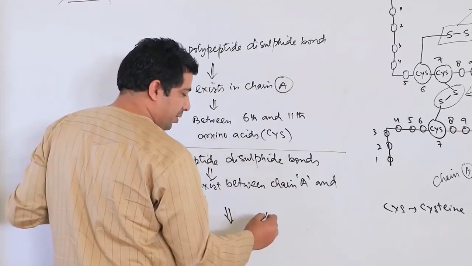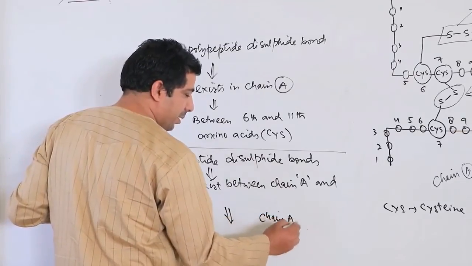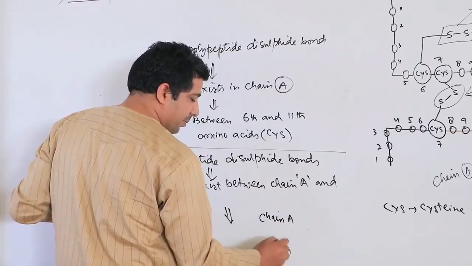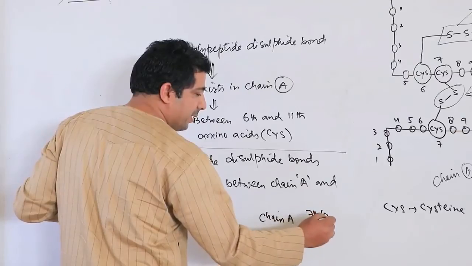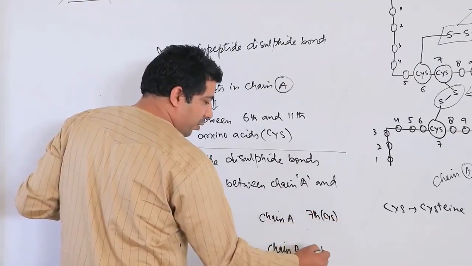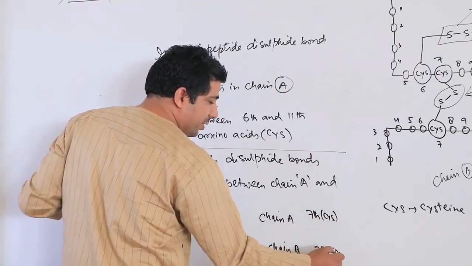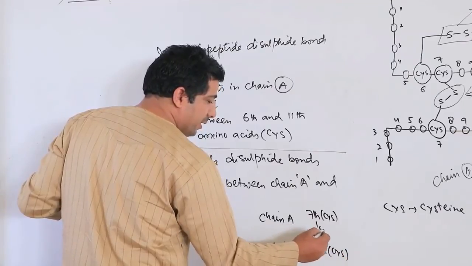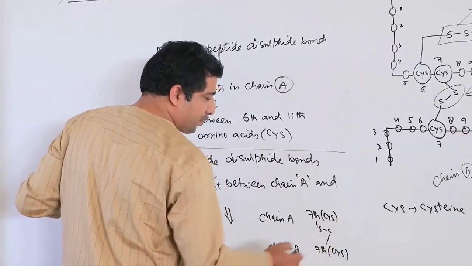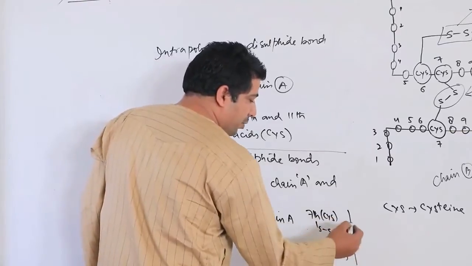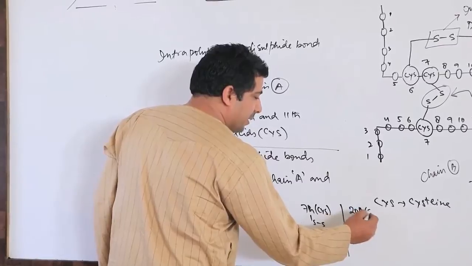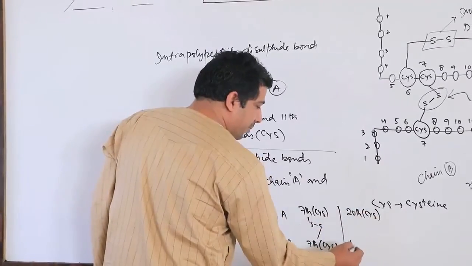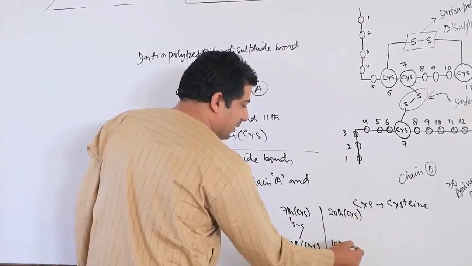So I will write down here chain A and chain B. Here the 7th amino acid, which is a cysteine, will make a disulfide bond with the 7th amino acid of another chain, that's also cysteine. So there is a disulfide bond. Then for chain A we will talk about the 20th amino acid, that is also a cysteine, and here I am taking the 19th amino acid, that's a cysteine.